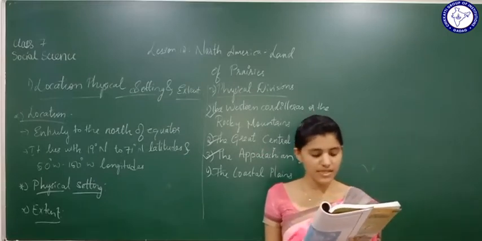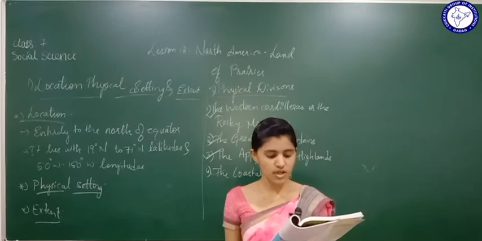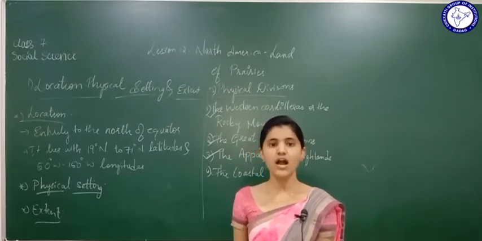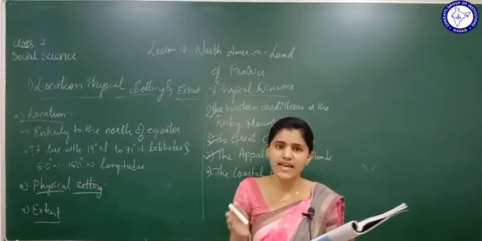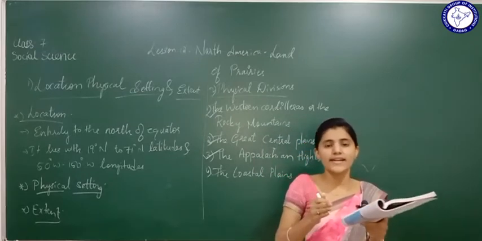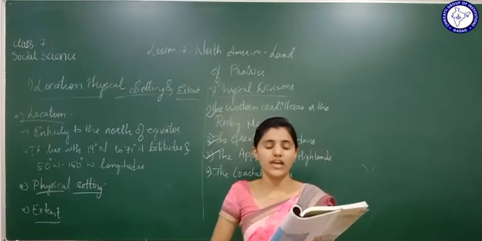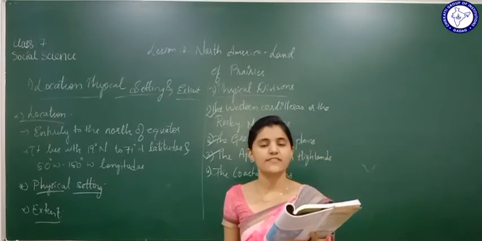The coastal plain is narrow in the northeast and widens towards the south and west. How are these coastal plains? They are very narrow and small in the northeast, and they widen towards the south and the west.